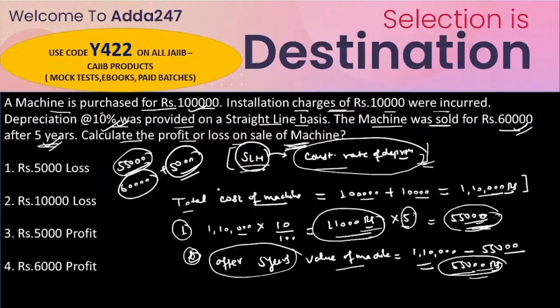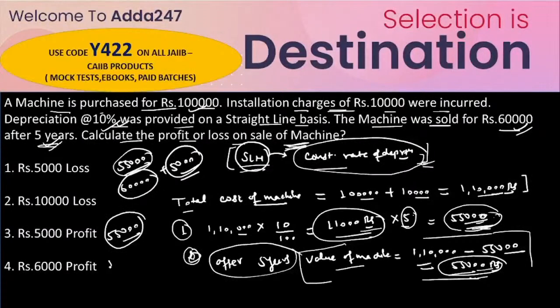I think it is clear for everyone. We calculate the value of the machine after depreciation after 5 years, which is 55,000 rupees, as the total cost of the machine minus the total depreciation in 5 years.